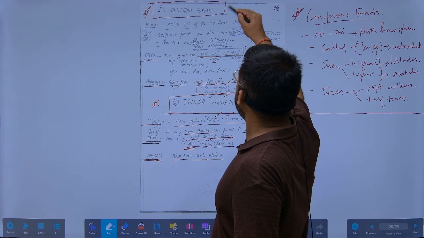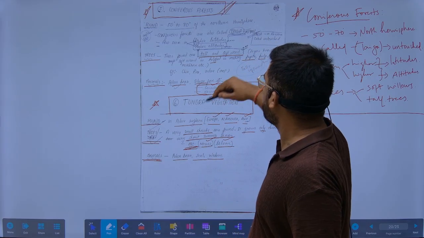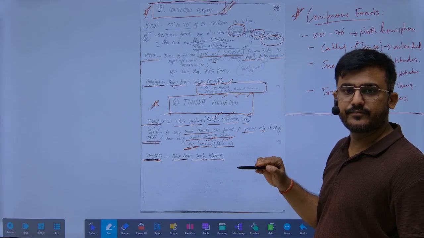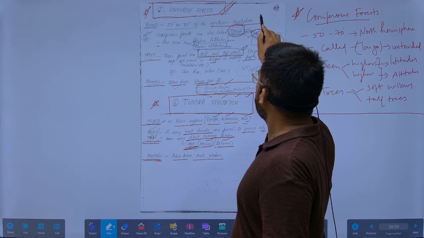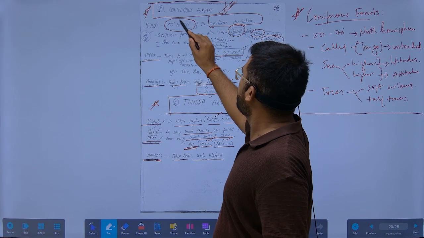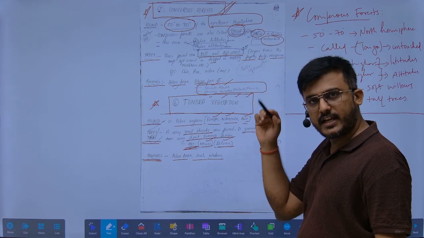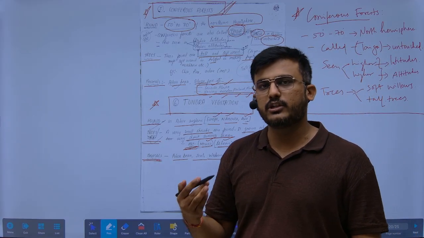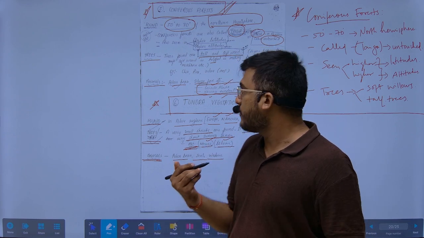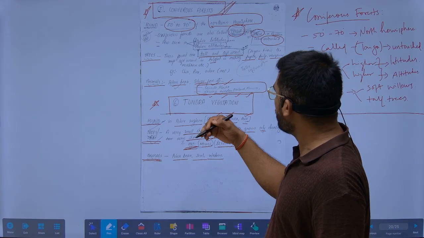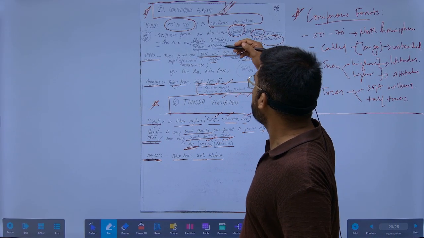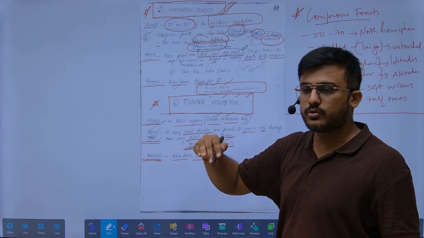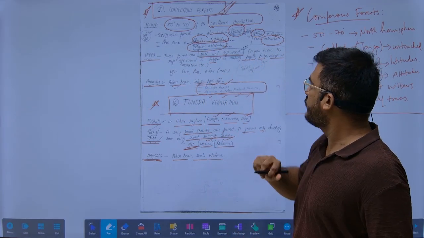Now we see the coniferous forest. Coniferous forests are also called taiga. Taiga in Russian means untouched. It is found in the northern hemisphere at 50 to 70 degree latitudes, at very high latitudes. But in the southern hemisphere we will not find this, because in the southern hemisphere there is much sea area, oceans are present. Coniferous forests are also seen not just at higher latitudes, but at higher altitudes also. As we go more towards the height, we find the coniferous forest.